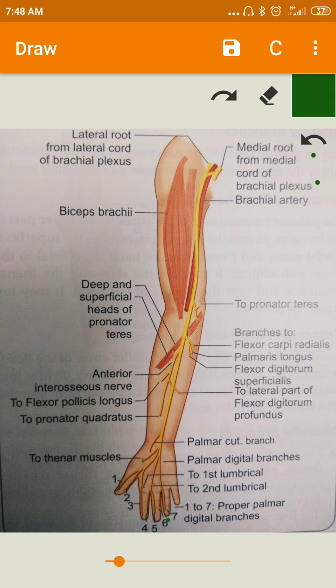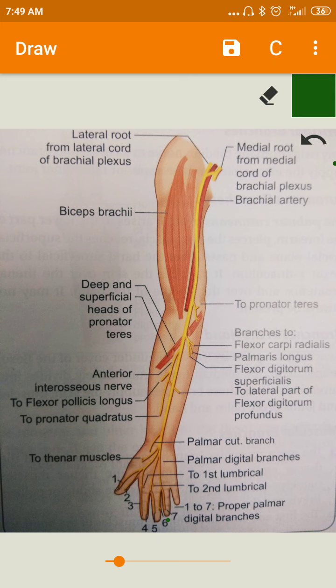Here you can see, it continues to the arm lateral to the brachial artery. Yes, that yellow part. Lateral to the brachial artery, you can find this median nerve. In the upper part of the arm, it is present lateral to the brachial artery. Near the middle of the arm, at the insertion of the coracobrachialis, many transitions take place, isn't it? Here again comes another transition.